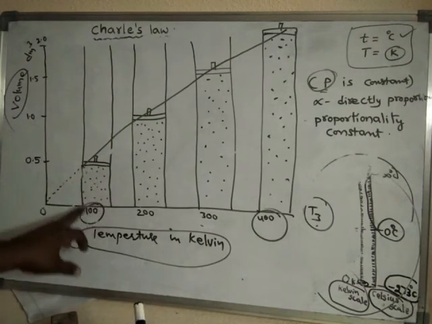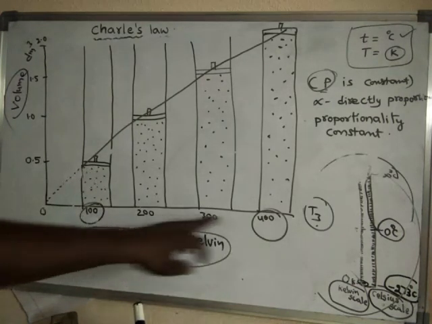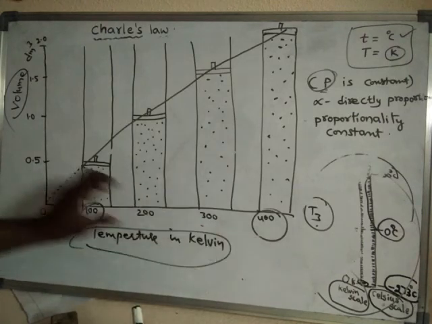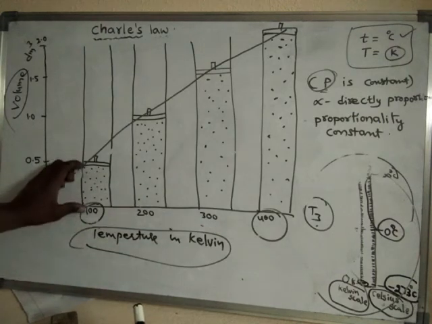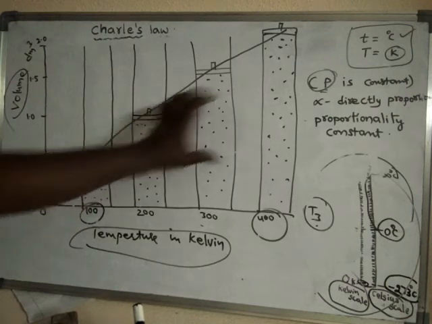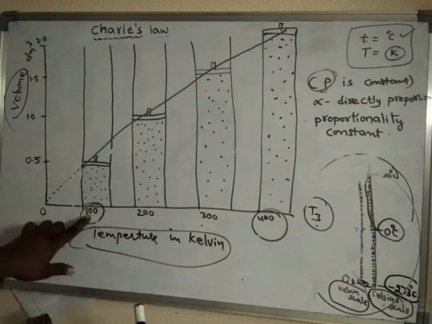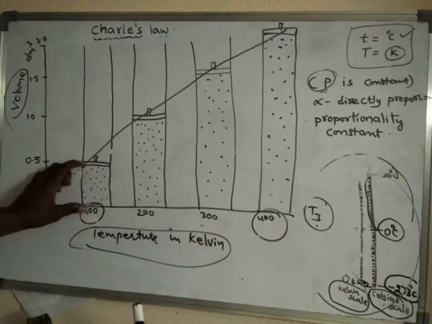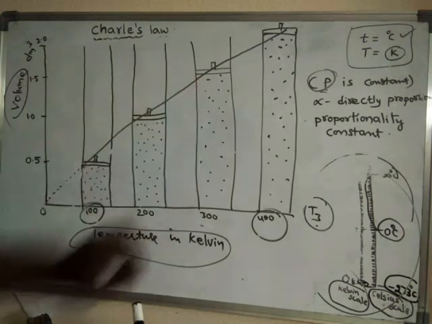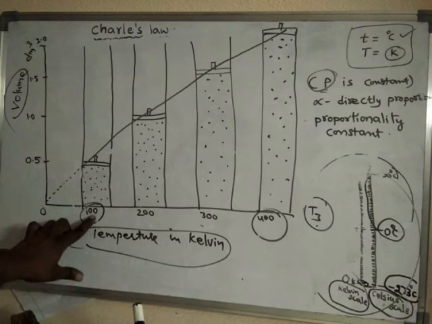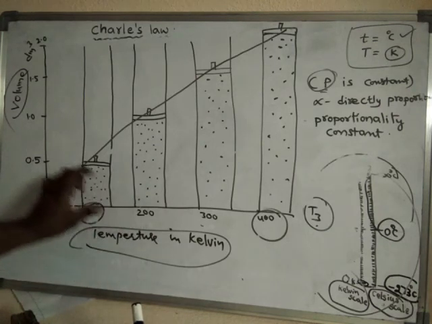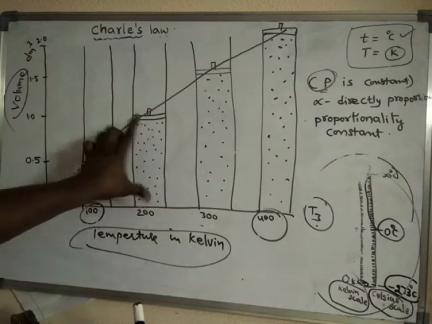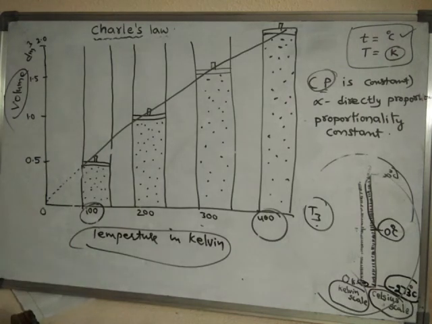That means a gas at 100 Kelvin, heated to 400 Kelvin, has its volume increased by 4 times. If heated to 300 Kelvin, the volume becomes 3 times. If heated to 200 Kelvin, the volume becomes double. So like this, the experimental result of Charles can be studied.